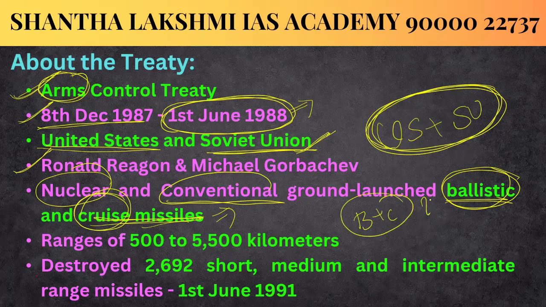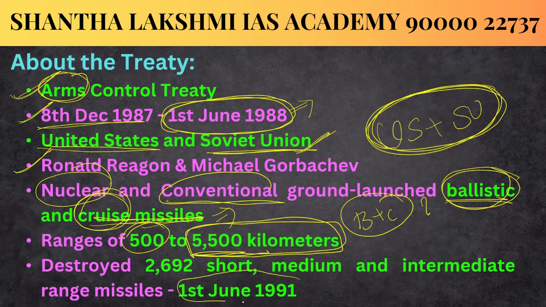Those missiles which are in the range of 500 to 5,500 kilometers. The treaty also gave a deadline, that is 1st June 1991. As part of this treaty, both countries destroyed 2,692 short, medium and intermediate range missiles as of 1st June 1991, mostly consisting of the Soviet Union's.